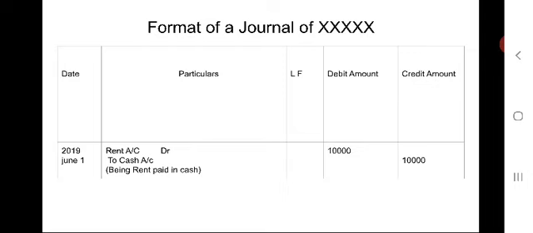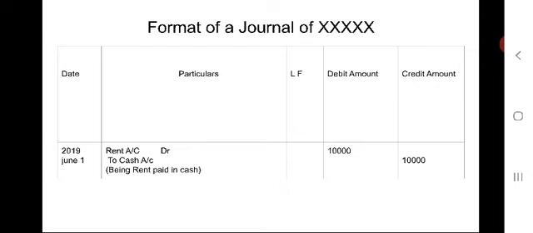While writing the date, we have to remember one thing: first of all we have to write the year, say for example 2019. That should be on the left side of the column. Later on we have to write the name of the month, and next the date on which the transaction took place.